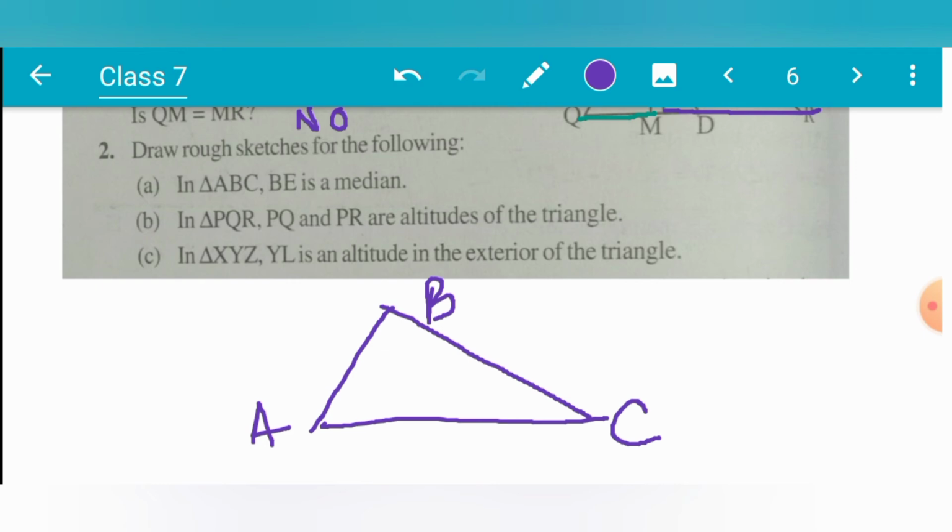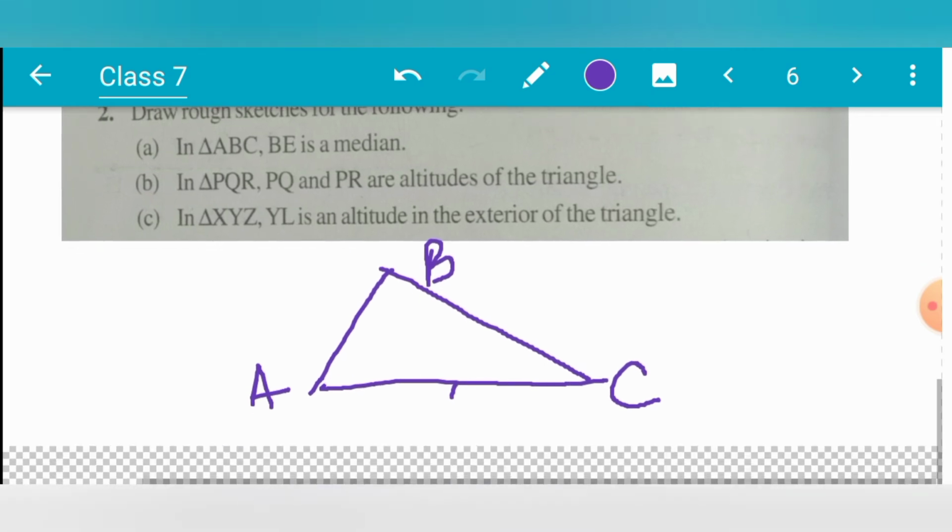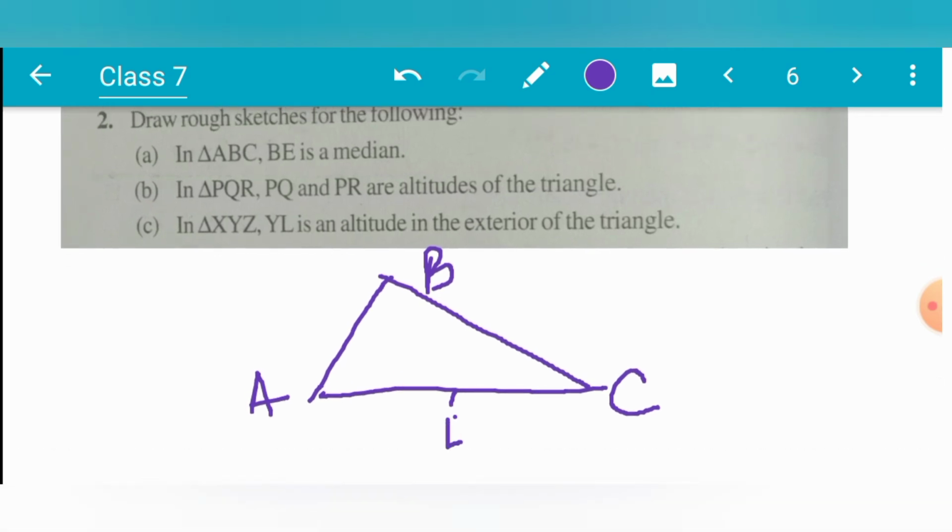From B, E is the median. So E will be the midpoint of AC, and you have to join BE such that BE is the median.